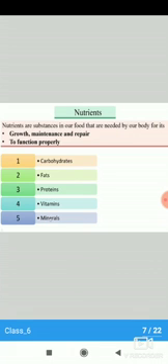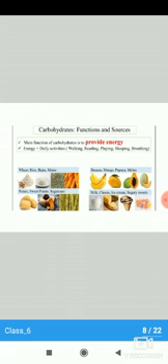Now let's study each of the nutrients separately. First is carbohydrate. The main function of carbohydrate is to provide energy. With this energy, we perform daily activities such as walking, reading, playing, sleeping, breathing, etc. Now there are two types of carbohydrate, simple carbohydrate and complex carbohydrate. Simple carbohydrates are digested quickly and thus provide instant energy. They are broken down directly into simple substances that are then readily absorbed by blood.